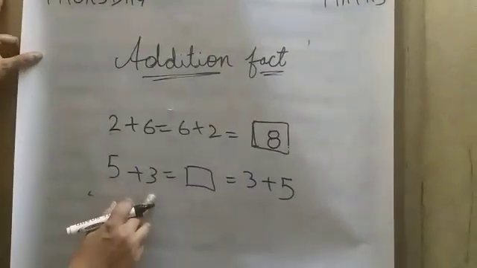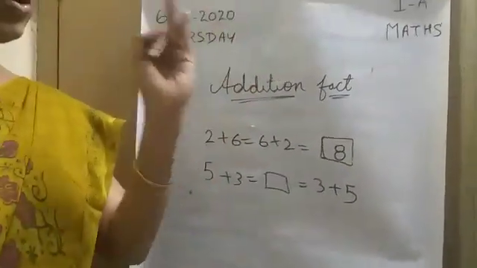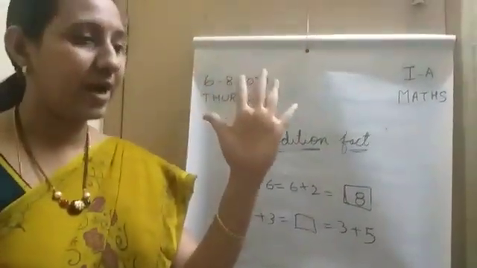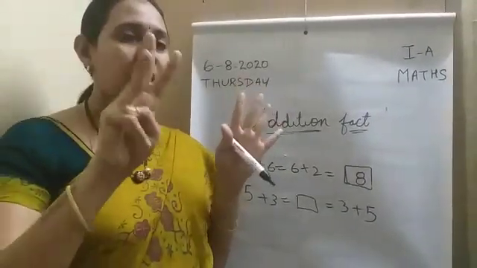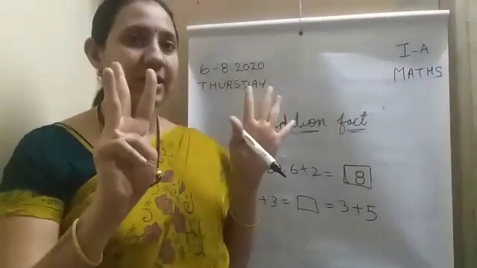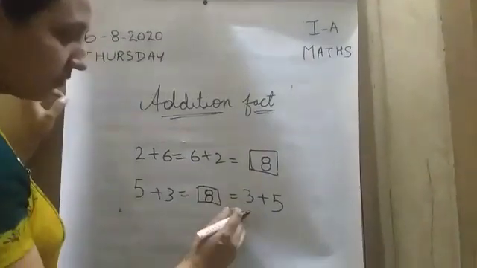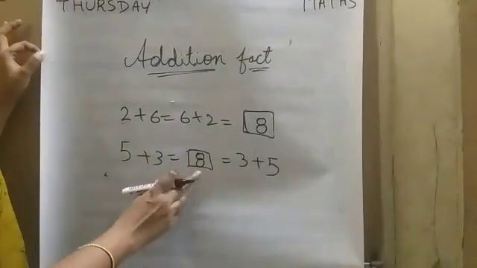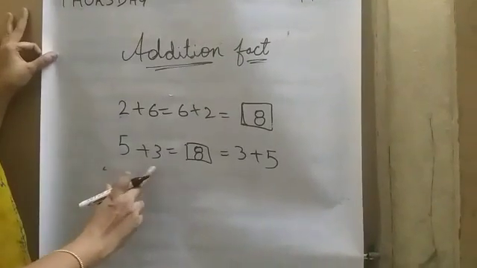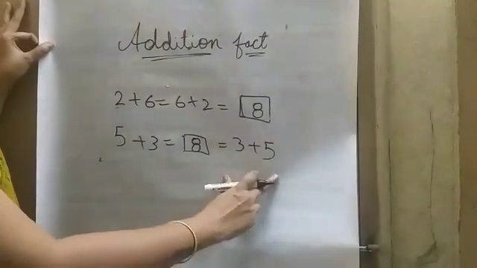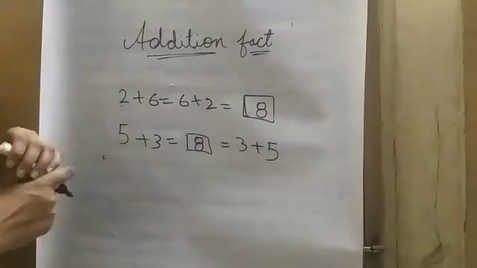5 plus 3. How much will I get for 5 plus 3? 1, 2, 3, 4, 5, then 3. 1, 2, 3. So 5 plus 3 will be 8. Or 3 plus 5 is also 8. So if you are changing the order, 5 plus 3 or 3 plus 5, your answer will be the same.